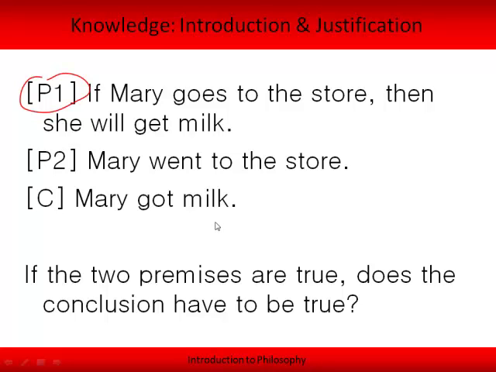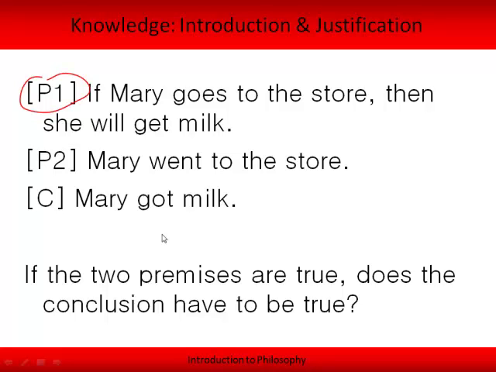So if these two premises are true in this kind of argument, and there are lots of arguments like this, where if our premises are true, then our conclusion does have to be true. Our conclusion is guaranteed to be true.